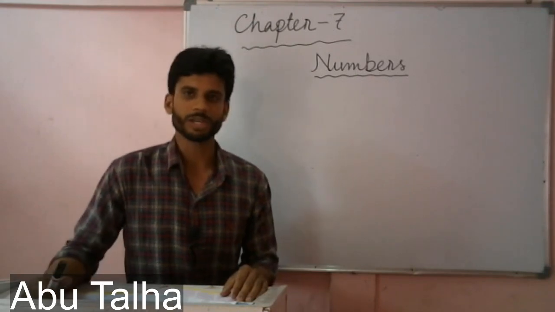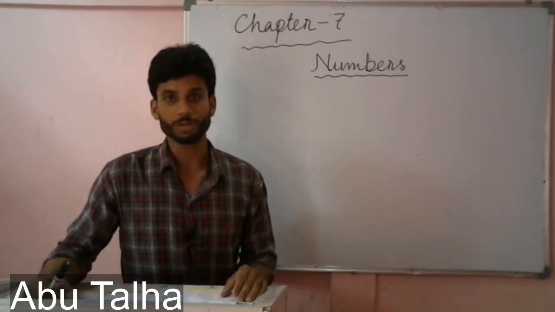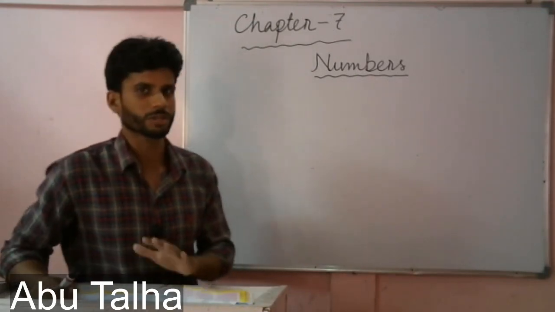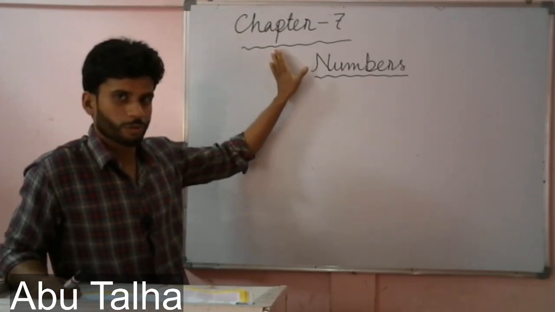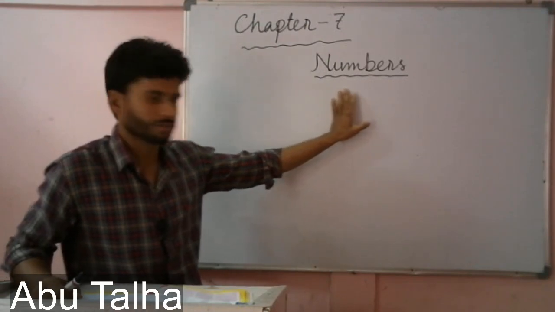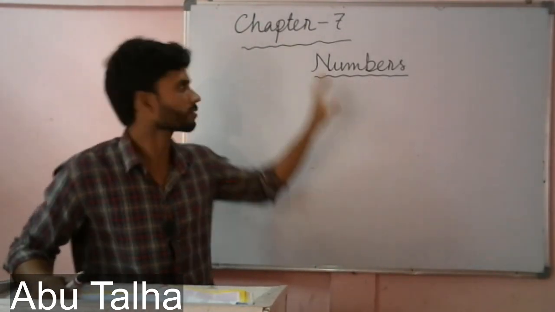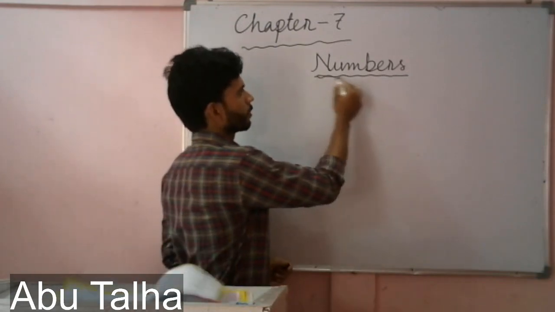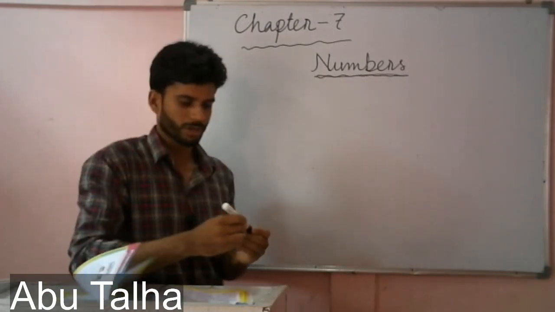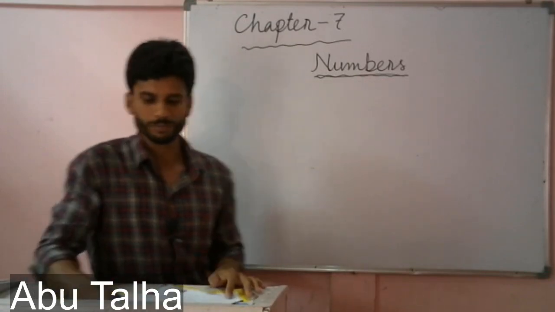I have come with a new chapter once again, and today's discussion will be on, as you can see I have written on the board, chapter number 7 of your textbook, and it is numbers. So what do we mean by numbers, and what is this chapter all about?